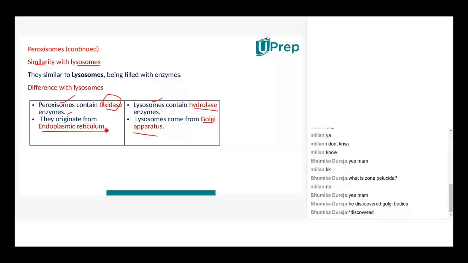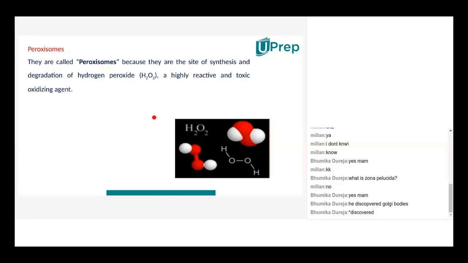Then the second difference between peroxisomes and lysosomes is that lysosomes originate from the Golgi apparatus, whereas peroxisomes are produced by the endoplasmic reticulum. Okay, so that's a brief introduction about peroxisomes. Now, when you take the term peroxisome, it's something related to hydrogen peroxide, H2O2. I hope you know this molecule.